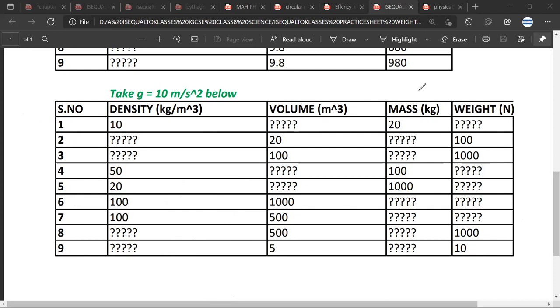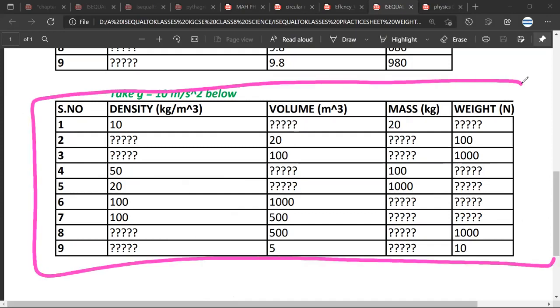See, in this worksheet, in these questions, you will be tested for density, volume also, and mass, weight also. Have you understood? Yes, sir.